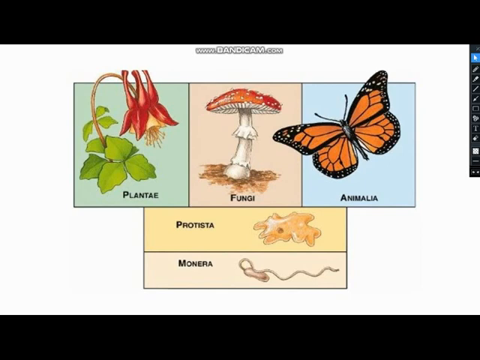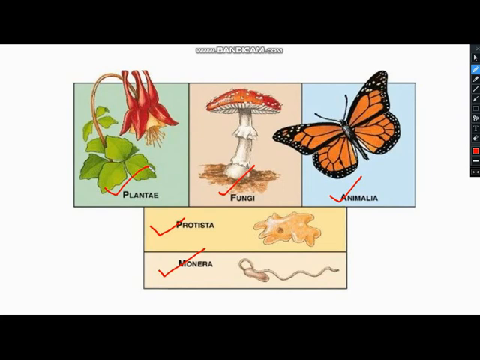In the previous video lecture, I also told you that all the organisms that are present in this world have been classified into 5 groups. So it's actually the classification of living organisms. Living organisms have been classified into 5 groups.